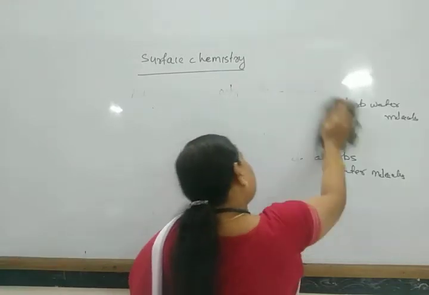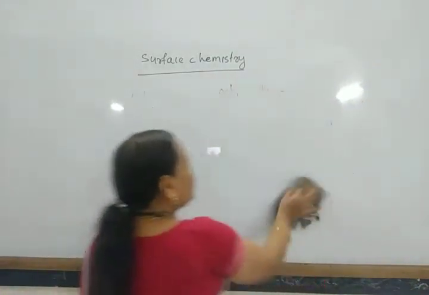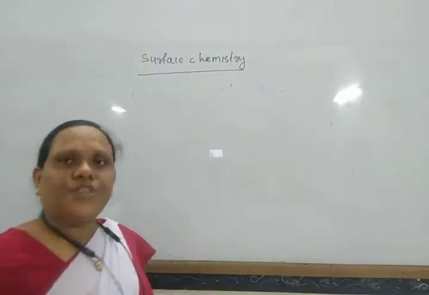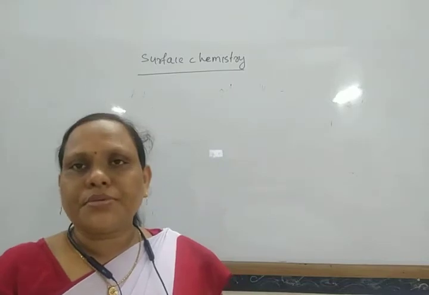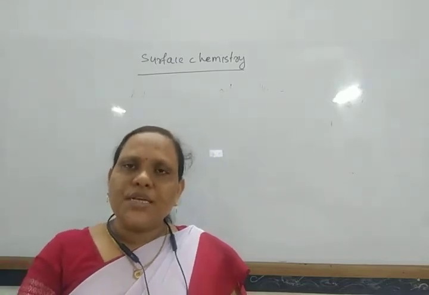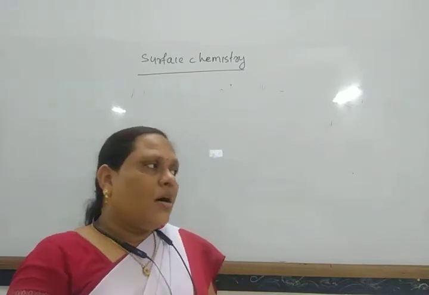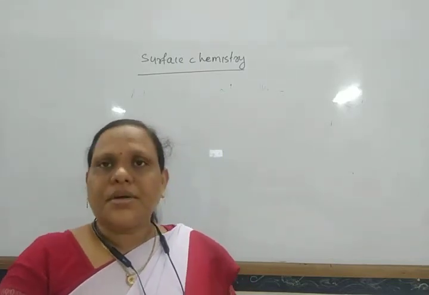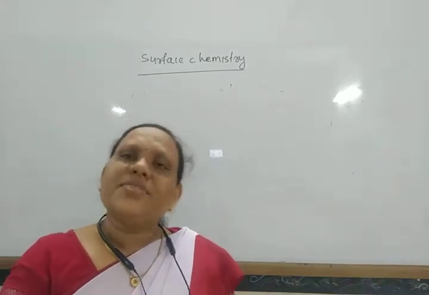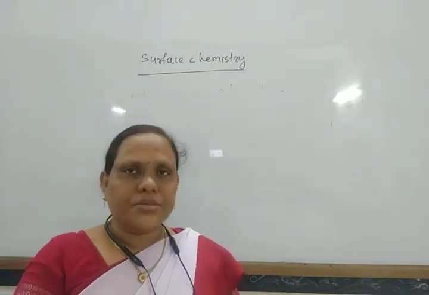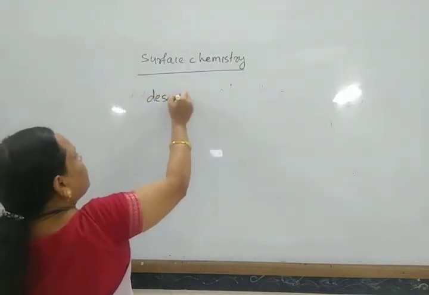And if both adsorption and absorption take place in a process, then that is known as sorption. If in any system both adsorption and absorption take place, that is known as sorption. And in some cases, if the gas molecules are removed from the surface, that is known as desorption.